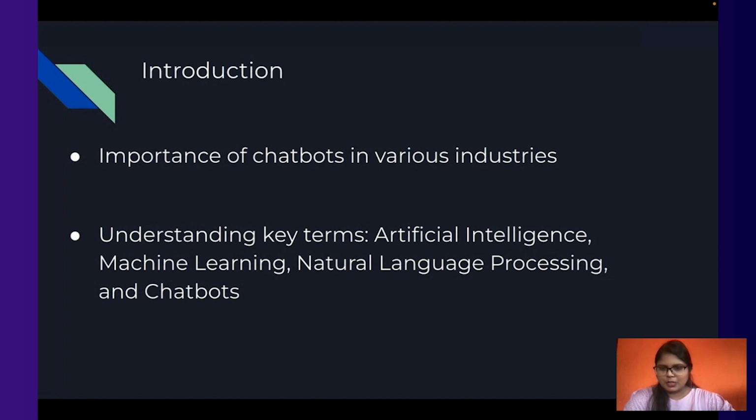And coming to natural language processing, it is also a part of machine learning where we use natural language to interact with the computer. We use various natural language processing techniques, which we will be discussing further. One of the applications of natural language processing is chatbots. A chatbot is a software program which helps us interact with the users, get user queries, understand the text, and provide contextually appropriate responses.